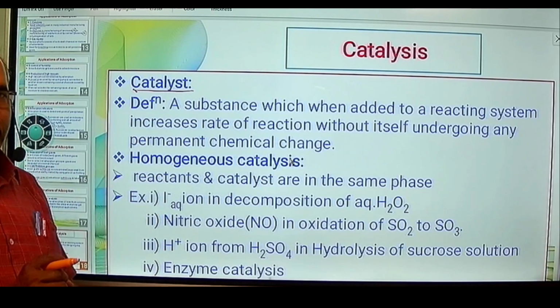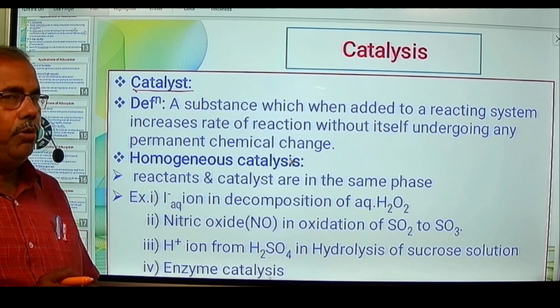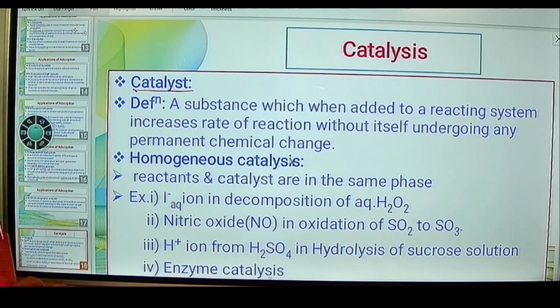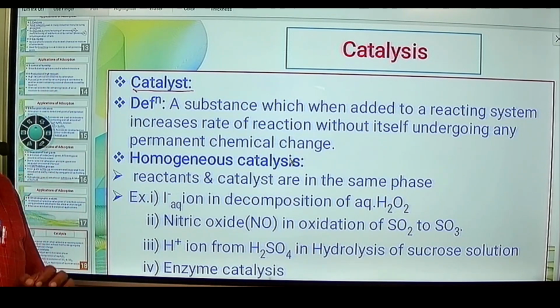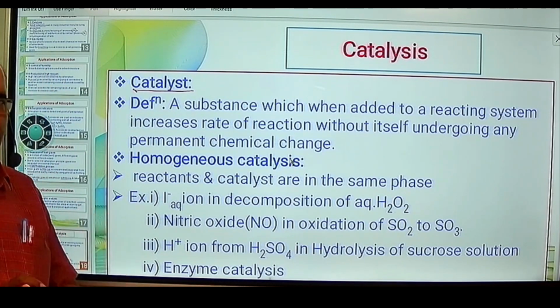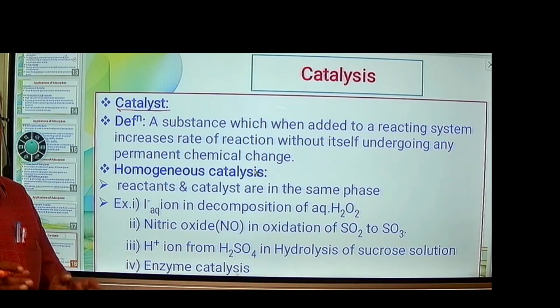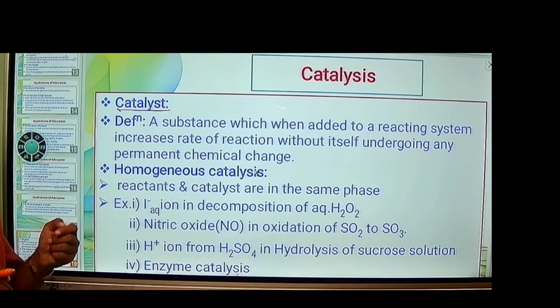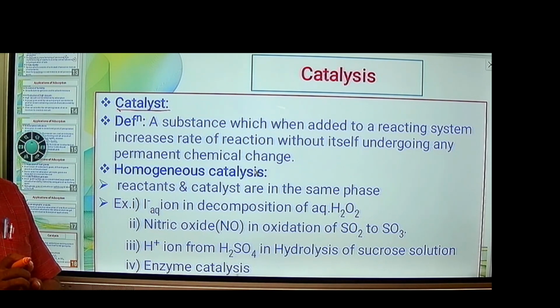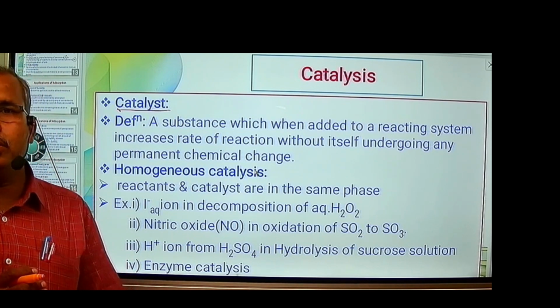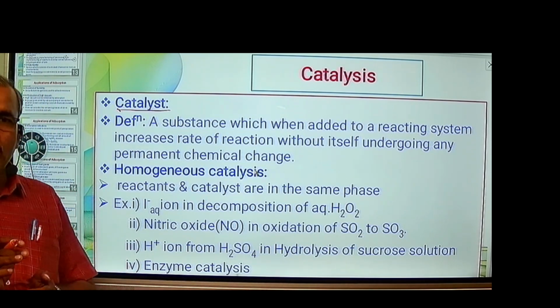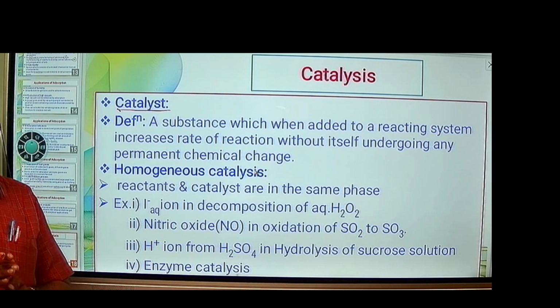The definition of a catalyst is a substance which, when added to a reacting system, increases the rate of reaction without itself undergoing any permanent chemical change. So the substance added to a chemical reaction helps to increase the rate of reaction, but it does not undergo any permanent chemical change.